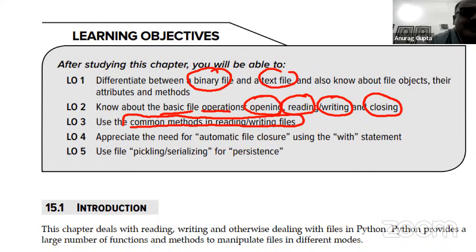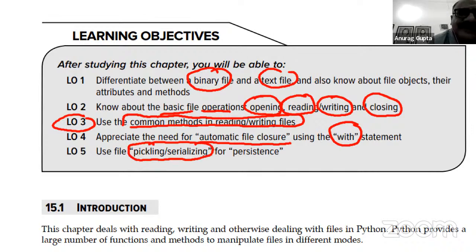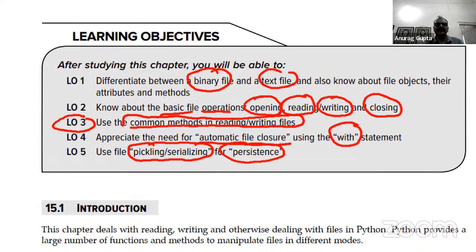This will be LO number 3. Then appreciate the need for automatic file closure using the with statement, and then file pickling / serializing for persistence. Persistence basically means that if you put your file in your hard disk, then it persists. Otherwise, it is transient.